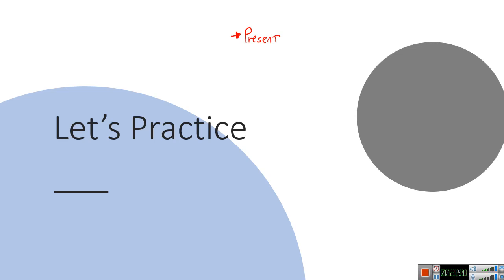Do you want me to do an example? Okay. I wish he ate all the salad.